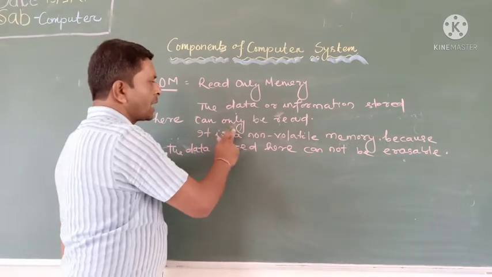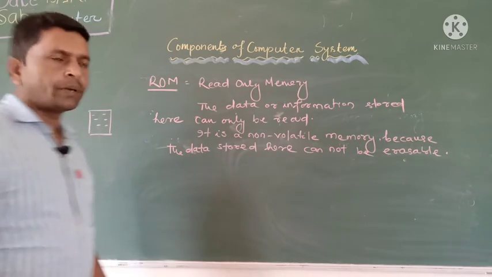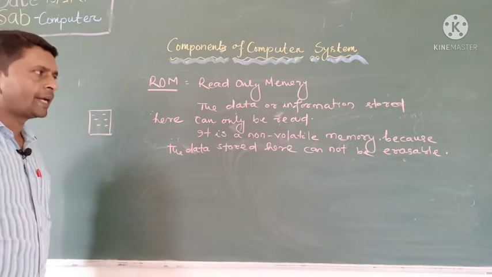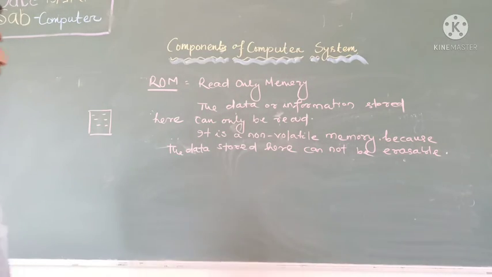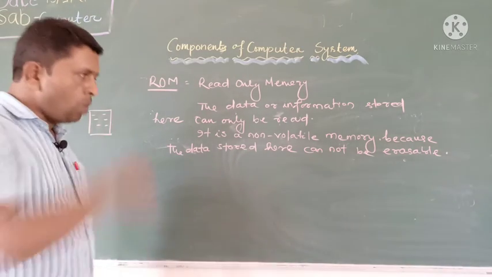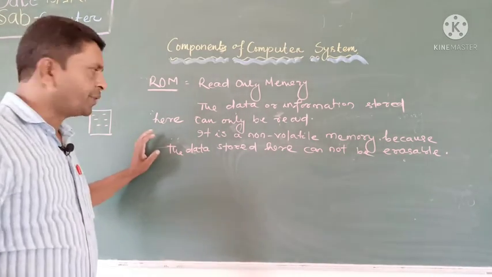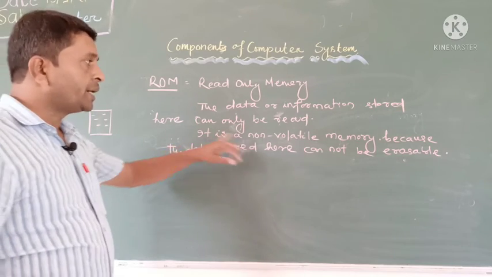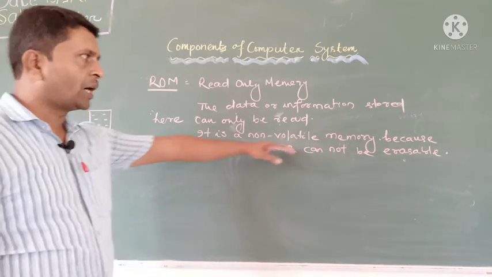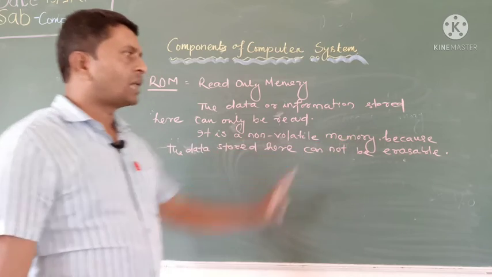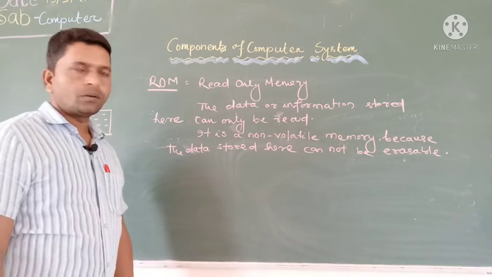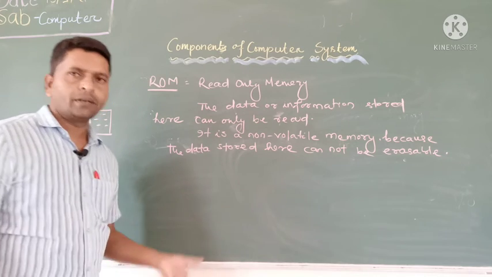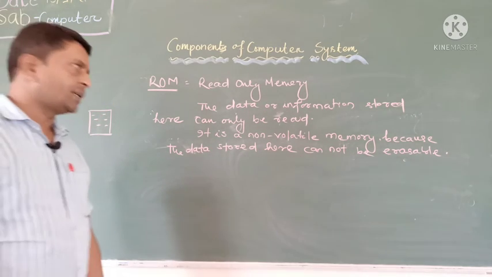We cannot write again in this memory. Once we write there, we cannot overwrite here. Also we cannot erase or remove the data from the memory. It is also known as non-volatile memory, because the data stored here cannot be erased. Whatever you do, the data stays as it is.